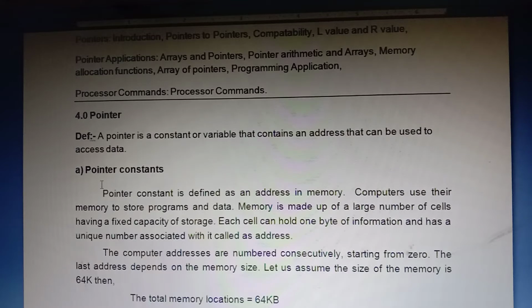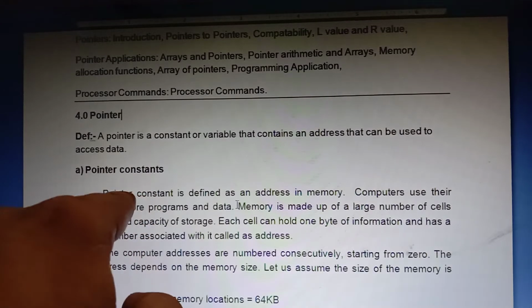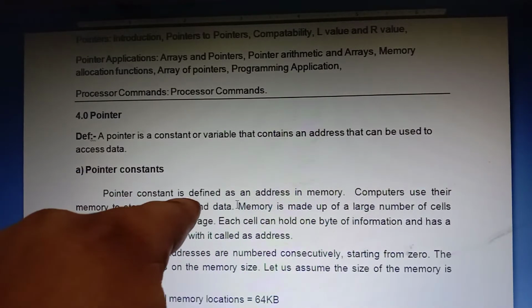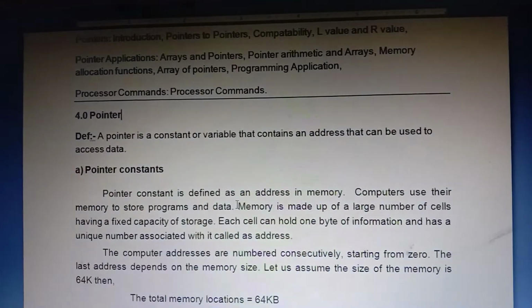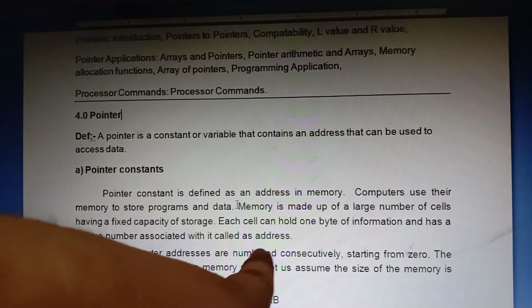What is a pointer constant? Pointer constant is defined as an address in memory. Note this point. Computers use their memory to store programs and data. Memory is made up of a large number of cells having fixed capacity of storage. Each cell can hold how many bytes here?